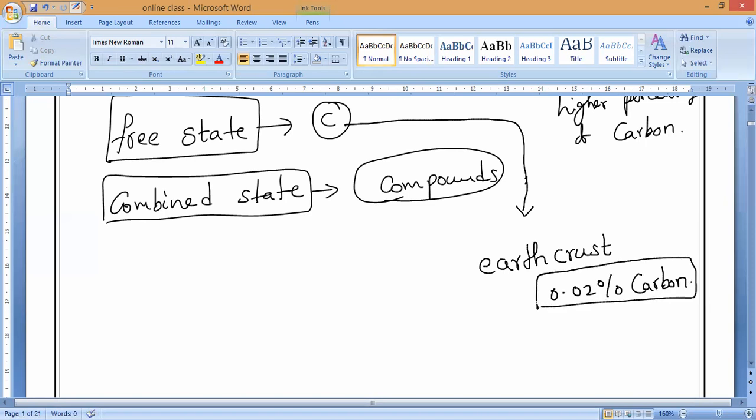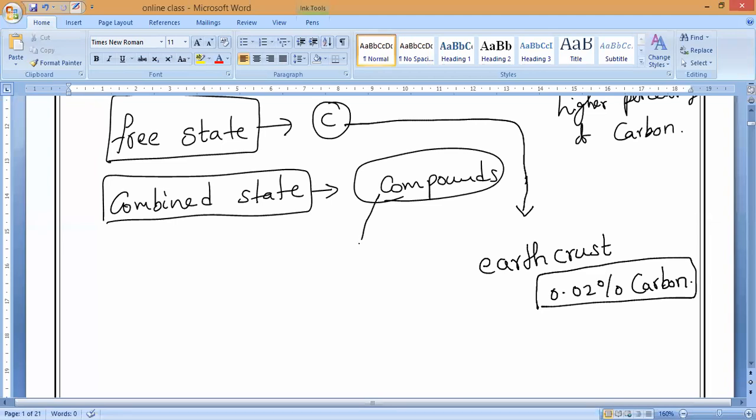So inside the earth crust, what is the percentage of carbon? 0.02. Yes. So usually the carbon present in the earth crust as well as the atmosphere, if you consider, the amount is very small. So in the earth crust it is 0.02%, and this is actually the free state.